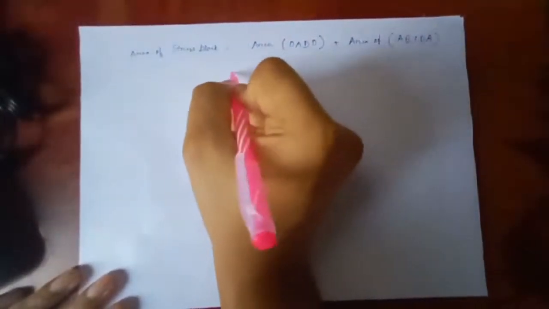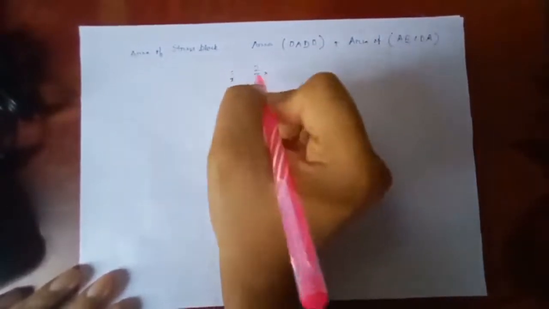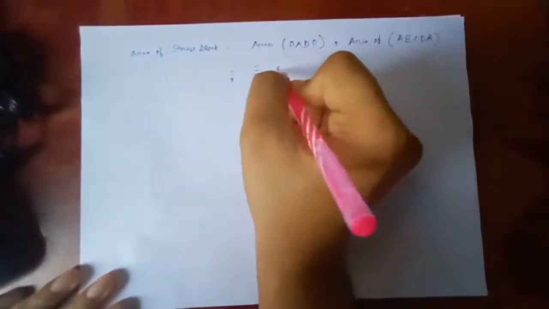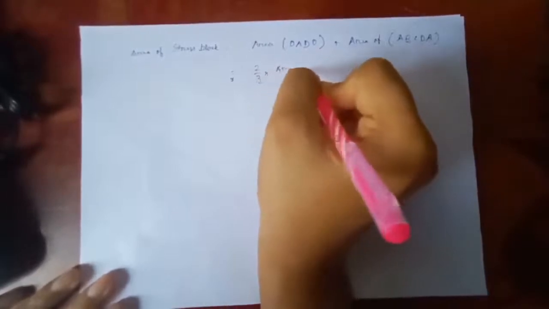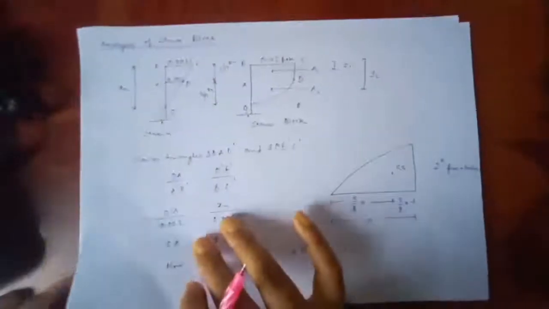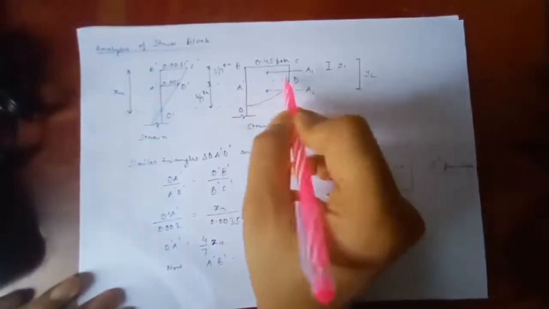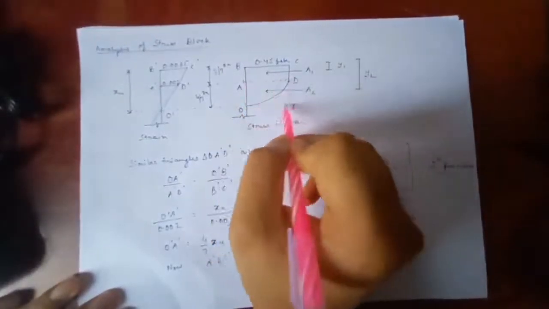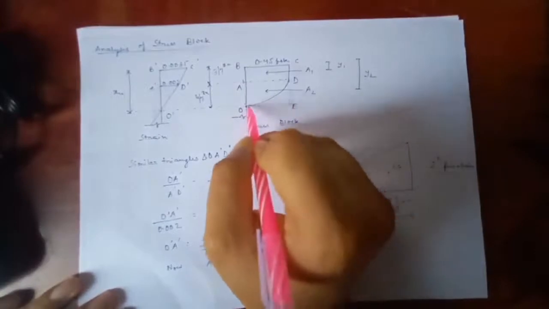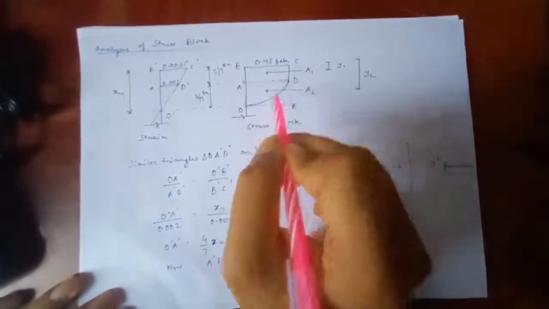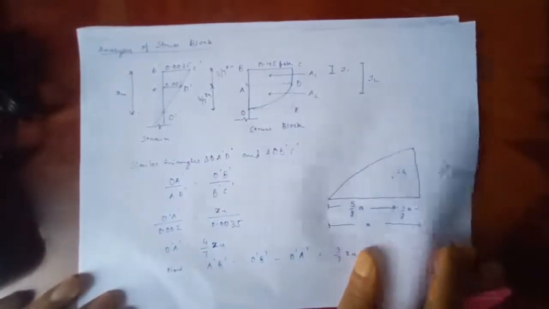So now for a parabola the area is 2 by 3 times the area of the particular rectangle which it is constituted of, that is OADEO. This is the particular rectangle and its part is this particular parabola, and it is 2/3 of that.